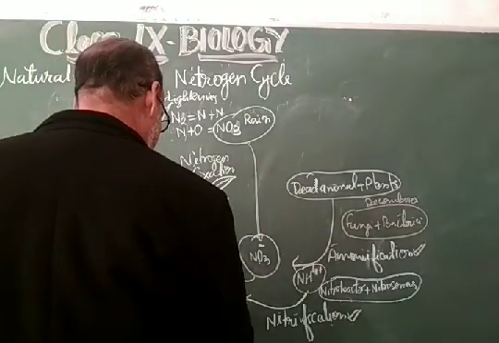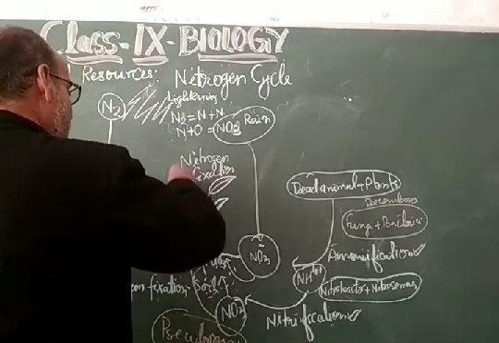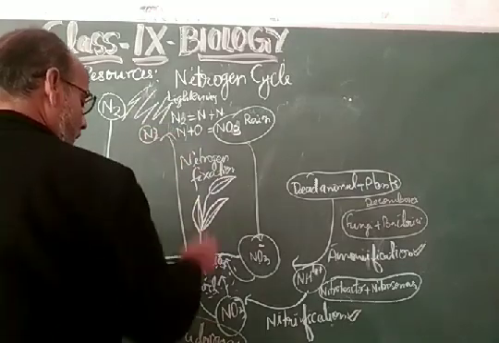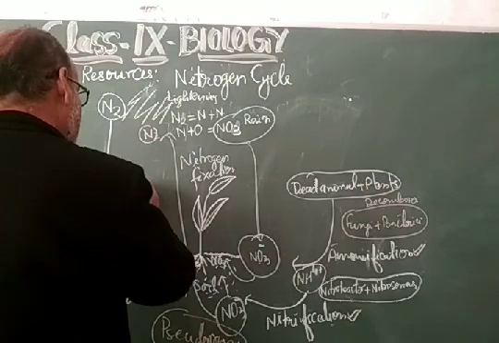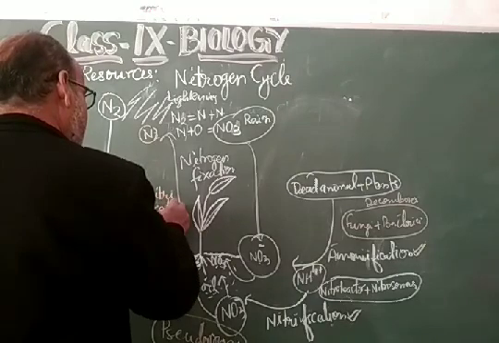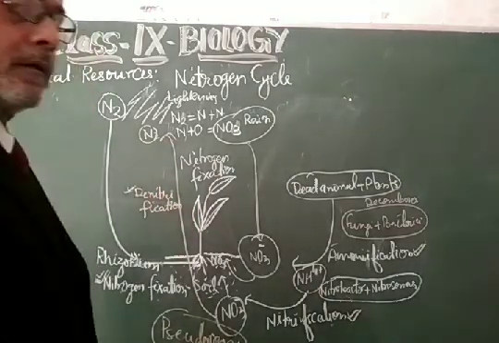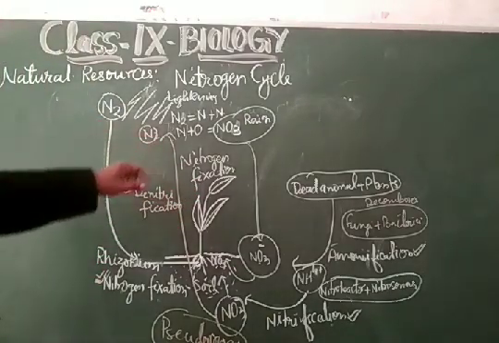So in the process of denitrification, the nitrogen gets released into the atmosphere from the nitrate by the Pseudomonas. This process is called denitrification. Therefore, my dear students, you are learning here about the several processes involved in the nitrogen cycle.